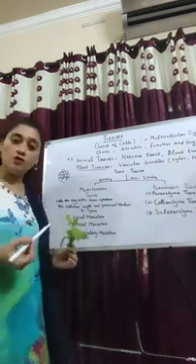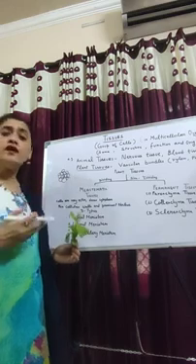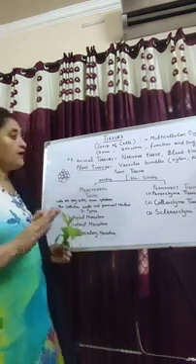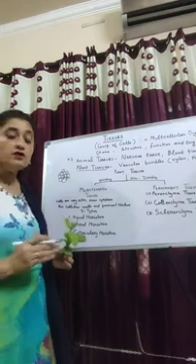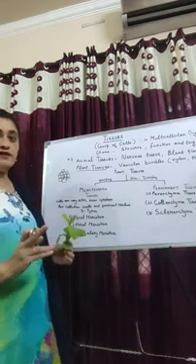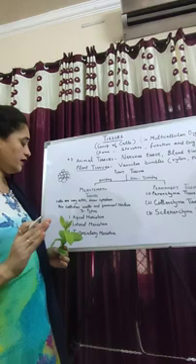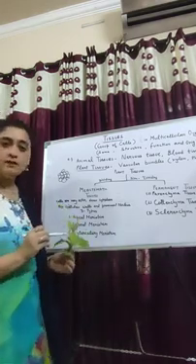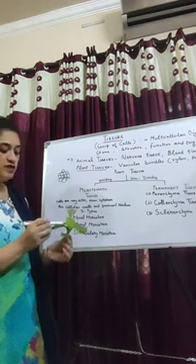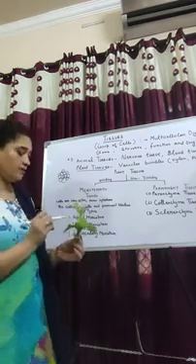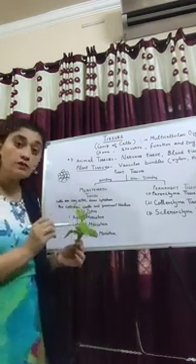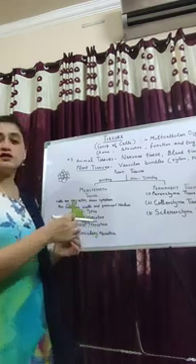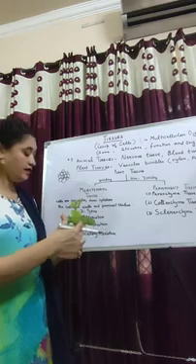Xylem is responsible to carry water from the root to all parts of the plant, and phloem is responsible to distribute food prepared by leaves to all parts of the plant. Lateral meristem is present in the vascular bundles as well as beneath the bark of the stem. It is responsible to increase the diameter of the stem. This diameter will increase the thickness of the stem, right?